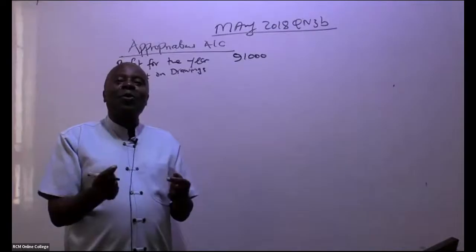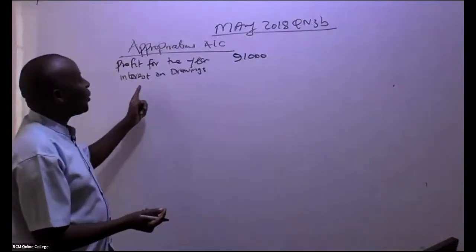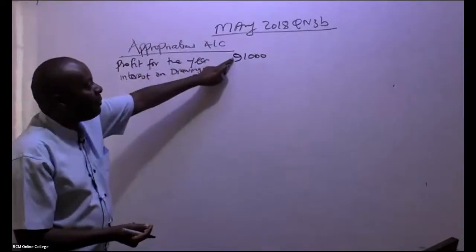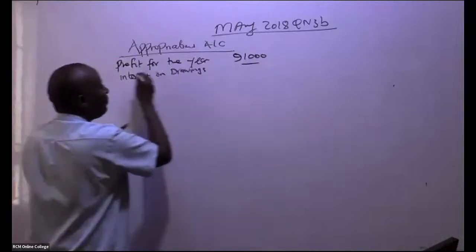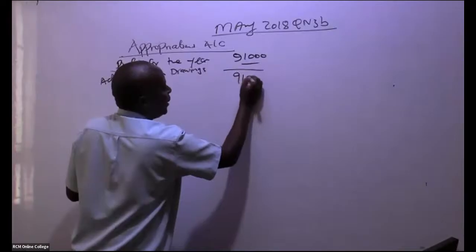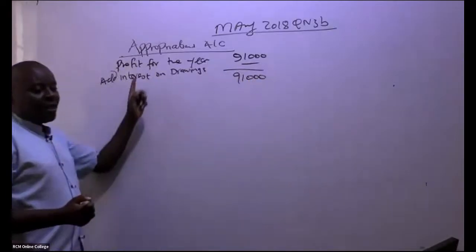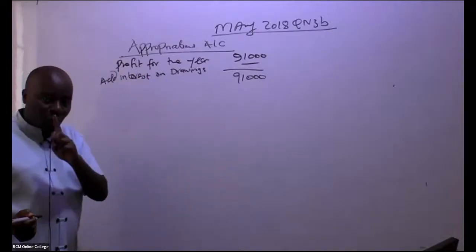But remember that soft loan is basically fake. So if there is any interest that has been charged and reduced this amount, you shall always add this interest back. In this question, ladies and gentlemen, we don't have any interest on drawings.